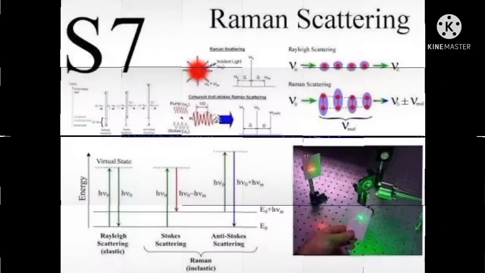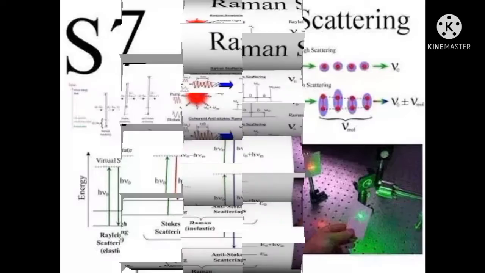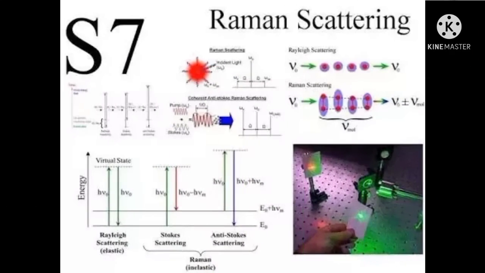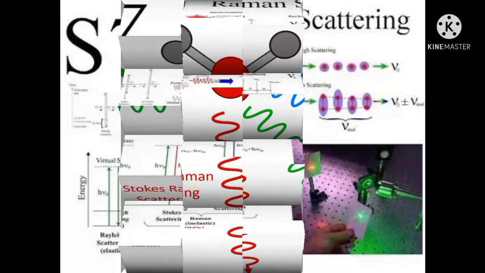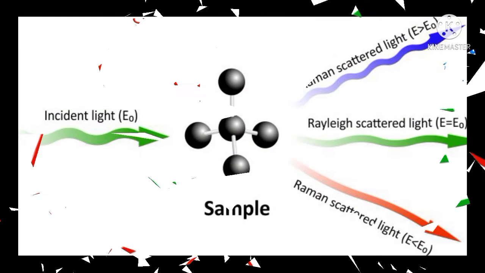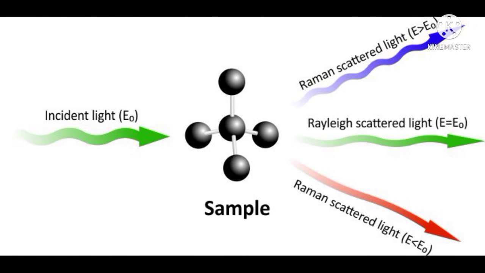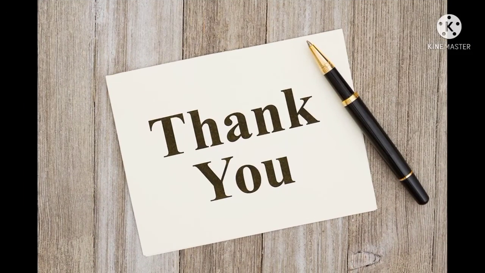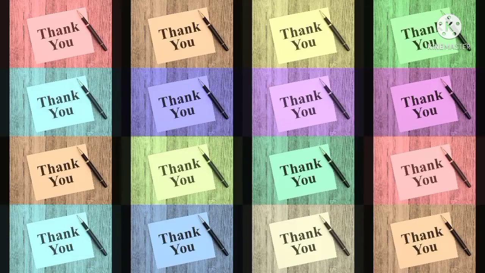When a parallel beam of monochromatic light passes through a gas or liquid, the scattered light contains frequencies other than the incident frequency. This is called Raman scattering or the Raman effect. The frequency equal to the incident frequency is called the Raman line. Lesser and greater frequencies are called Stokes and anti-Stokes lines.